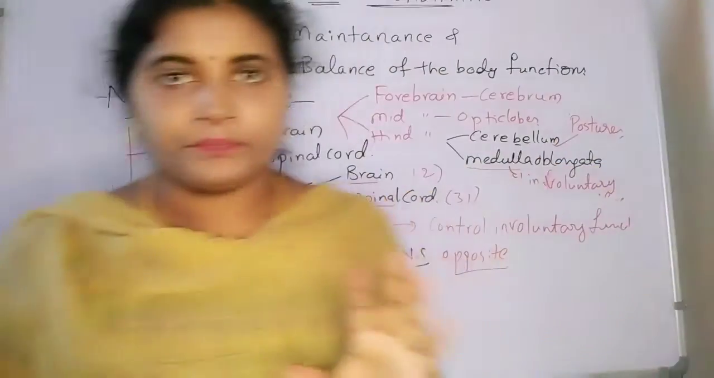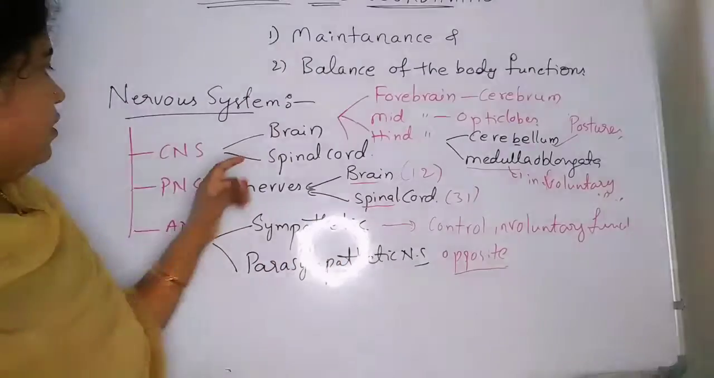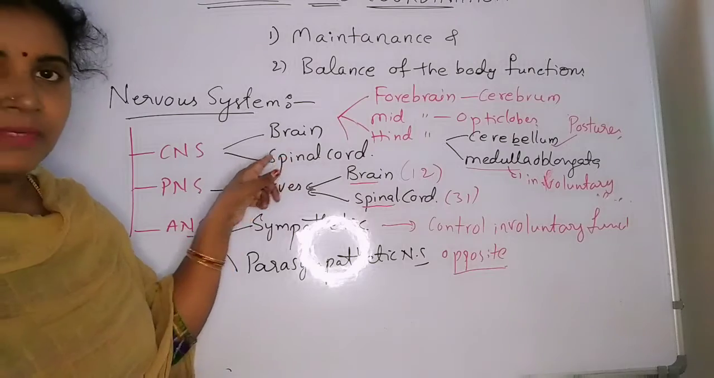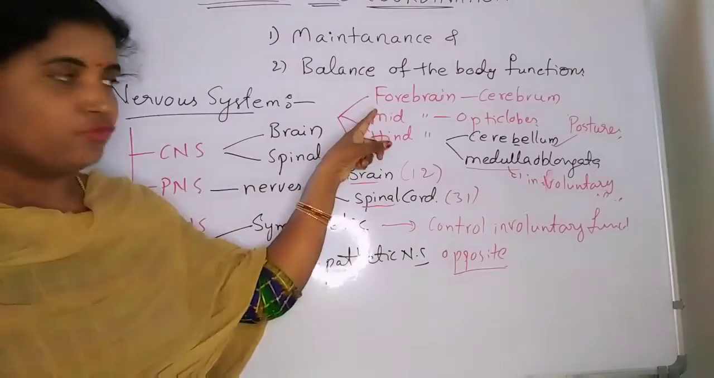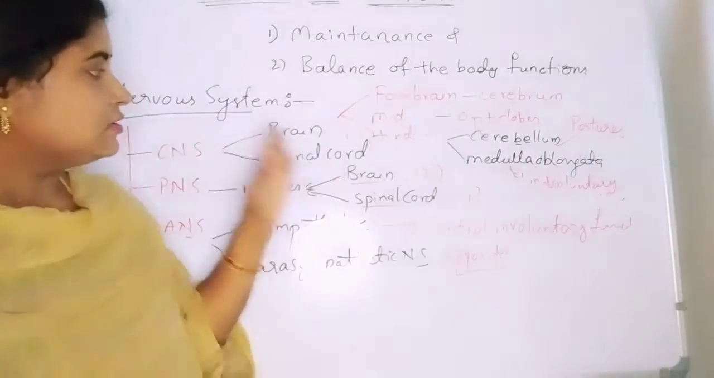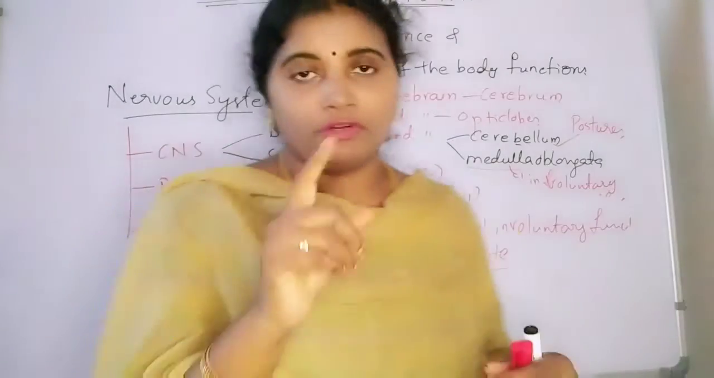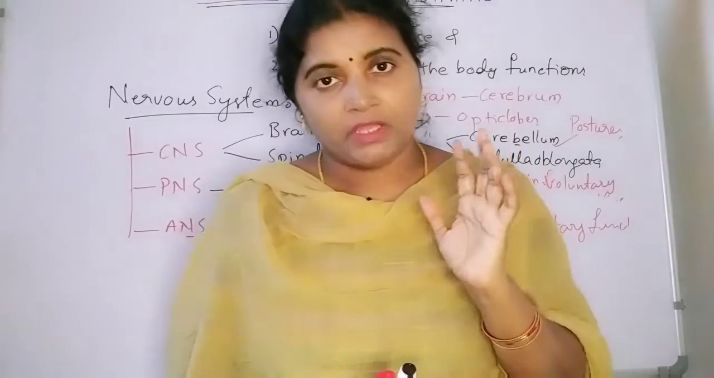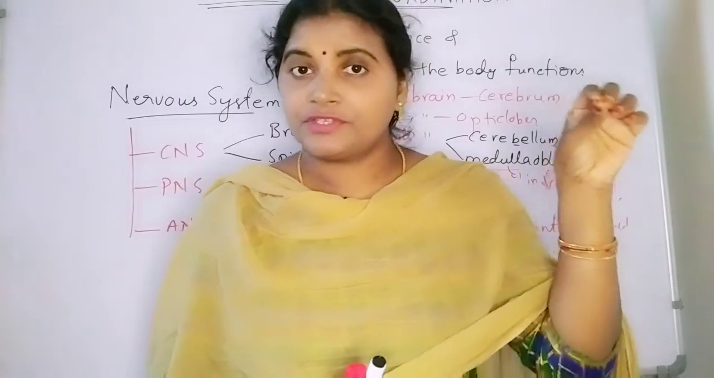So the nervous system is mainly divided into three types: central nervous system, peripheral nervous system, and autonomous nervous system. Central contains brain and spinal cord. Brain is again divided into forebrain, midbrain and hindbrain. So here we have one more question. Note down these questions. What are the protective membranes which cover the brain? What is the hard structure which covers the brain?